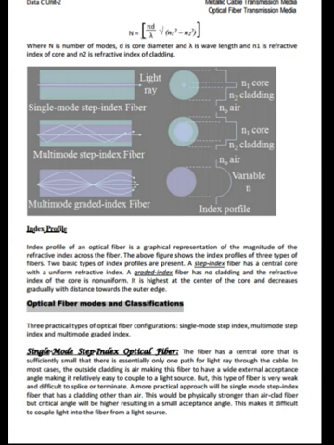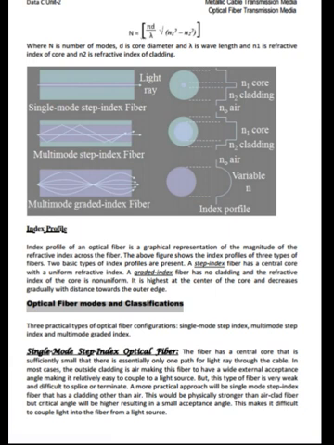There are three practical types of optical fiber configurations: single mode step index, multi-mode step index, and multi-mode graded index. Single mode step index optical fiber. The fiber has a central core that is sufficiently small that there is essentially only one path for light rays through the cable. In most cases, the outside cladding is air, giving this fiber a wide external acceptance angle, making it relatively easy to couple to a light source.